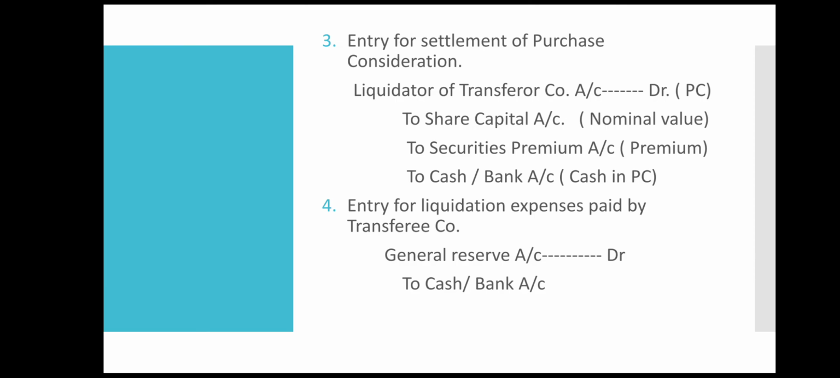Then the last entry is for liquidation expenses that are paid by transferee company. Now, if any liquidation expenses are paid by transferee company, for that the entry is general reserve account debit to cash or bank account. So this entry is passed only in case if the transferee company has paid the liquidation expenses. So only 4 journal entries you have to remember for passing in the books of transferee company. These entries are very easy and you will understand these entries better when we solve the problem.